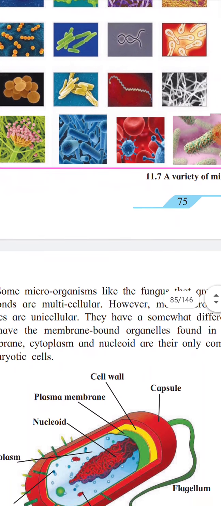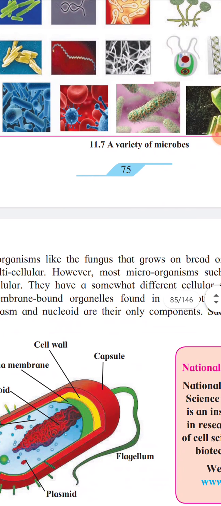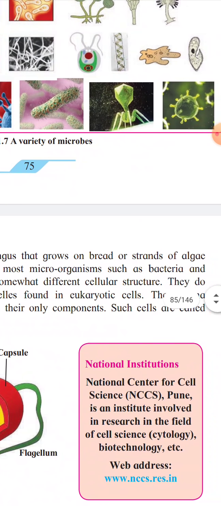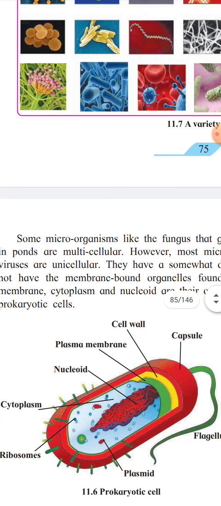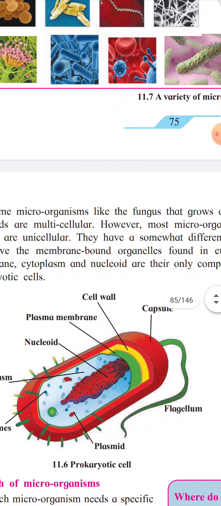Now, some microorganisms like fungi that grow on bread or strands of algae in ponds are multicellular. Their bodies are made up of many cells. However, most microorganisms such as bacteria and viruses are unicellular.